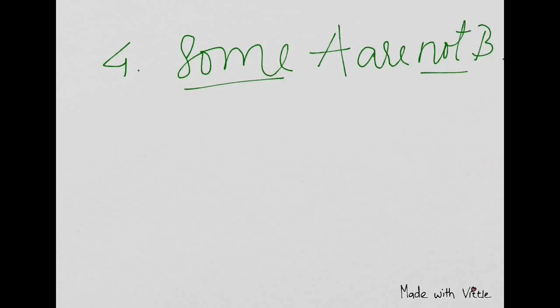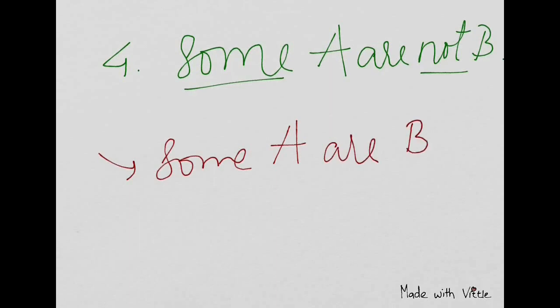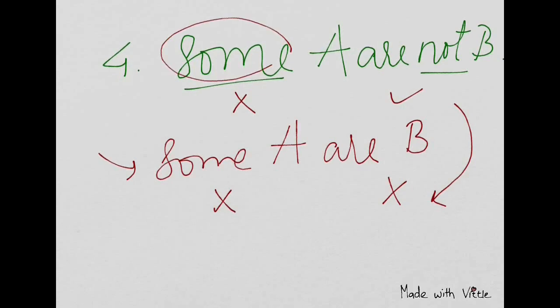Now see, the stated conclusion as "some A are B". What is this generally? Cross cross. See, but what is here? It's cross tick. You will say you can distribute this again and get a conclusion, but no, there is a "some", there is a "not". You have to get "some not". That's a basic rule. So this will not follow.